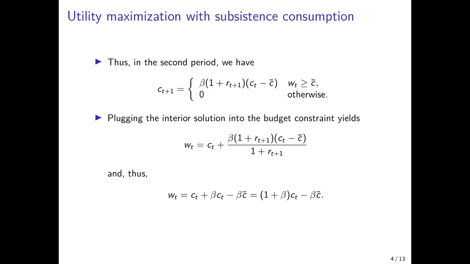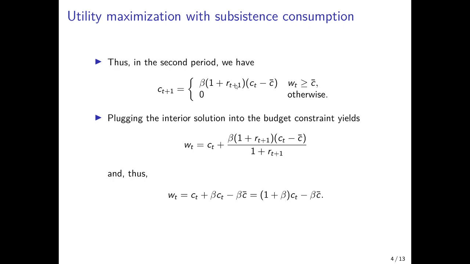So consumption in the second period would again depend positively on the discount factor. That's intuitive. If people put more weight in the second period, so if they are more patient, they would ceteris paribus consume more in the second period. If the interest rate increases, the same holds true, because then people have more capital income to consume in the second period. And of course, if consumption is above the subsistence consumption level, then also second period consumption would increase, because that only allows people to save.